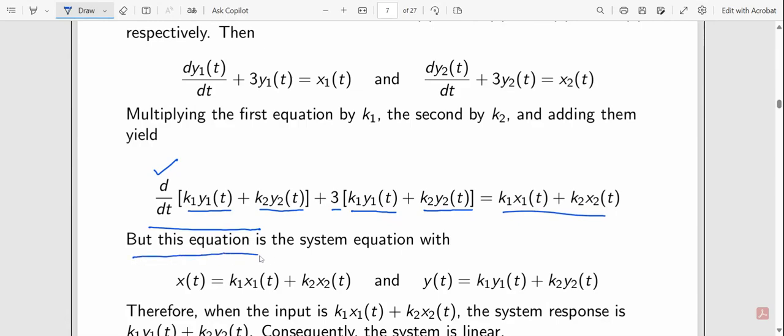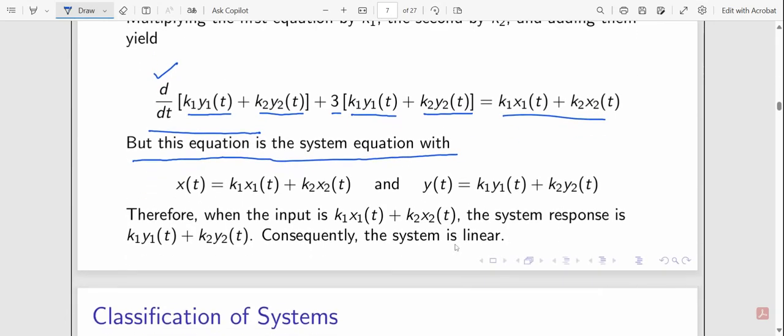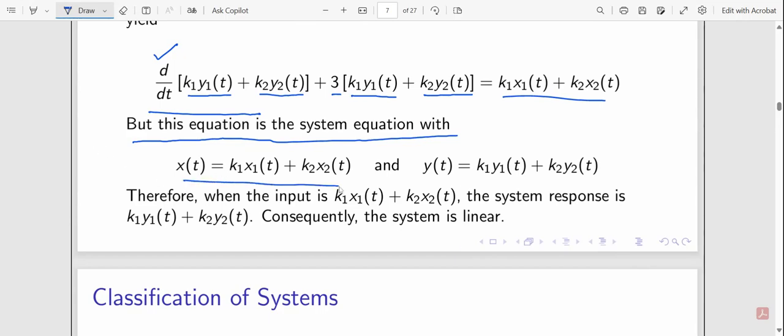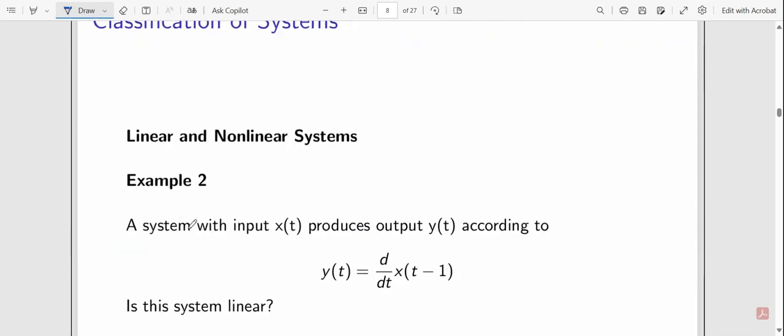But this equation is the system equation with x(t) and y(t). Therefore, when the input is k1 x1(t) plus k2 x2(t), the system response is k1 y1(t) plus k2 y2(t). After simplification, you can see that we are getting the output. Consequently, the system is linear.